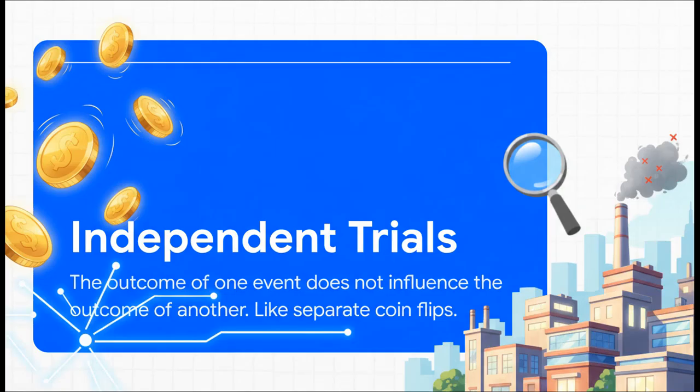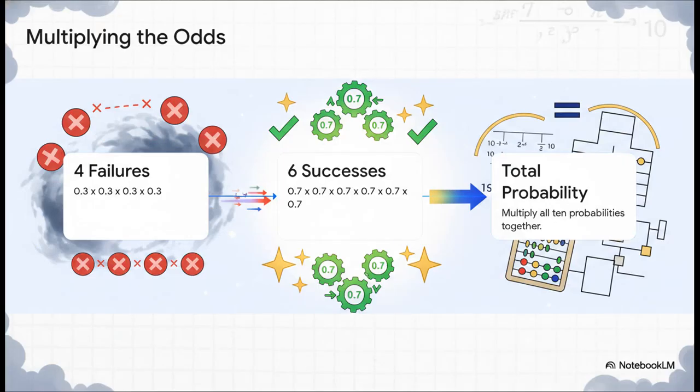Now, here's a really important piece of the puzzle. We have to assume that these events are independent. All that means is that one company failing doesn't change another company's chances at all. It's just like flipping a coin, right? Getting heads on one toss doesn't make you any more or less likely to get heads on the next. And this idea of independence is crucial because it's what lets us just multiply the probabilities together. And because each company's fate is independent, the math is actually pretty straightforward. We just multiply the individual odds.